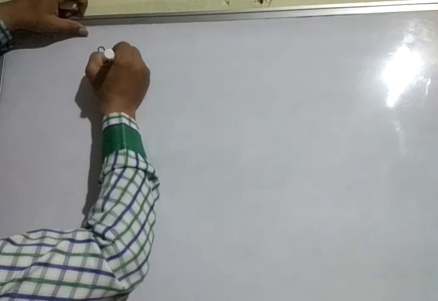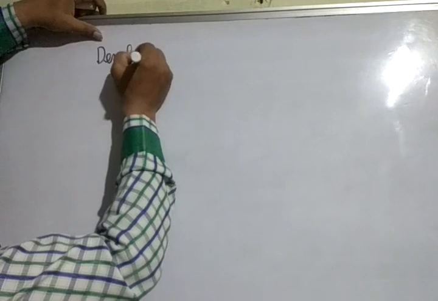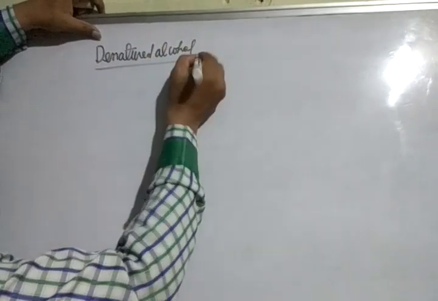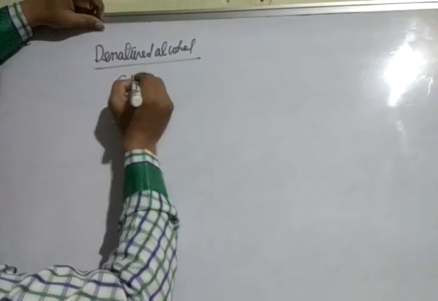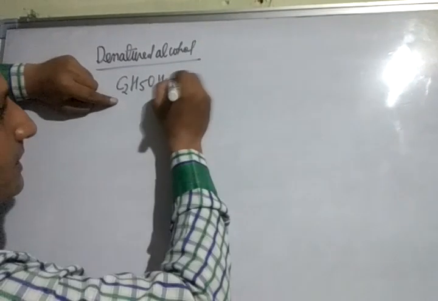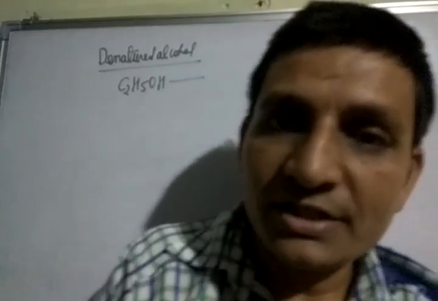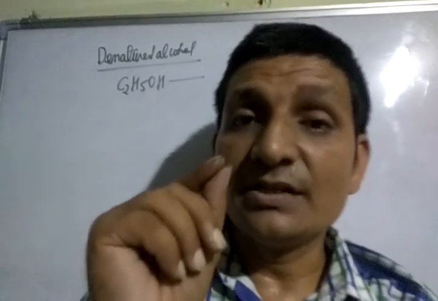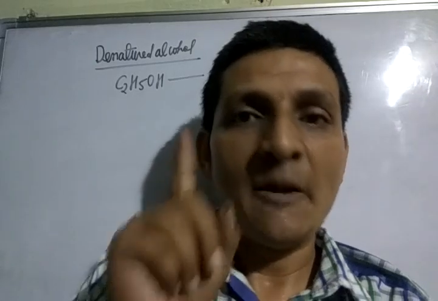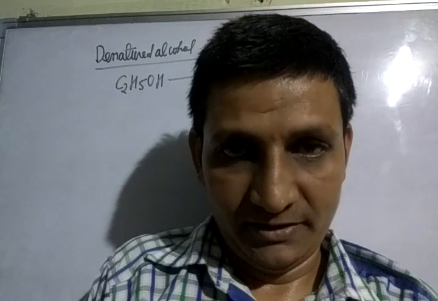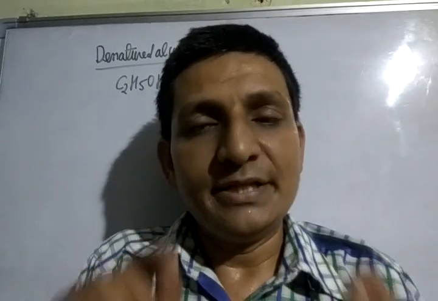Ethyl alcohol, you know very well, is generally used for drinking purposes. I am telling you an easy way. This is ethyl alcohol, C2H5OH. Ethyl alcohol is made unfit for drinking by adding some poisonous substances. The poisonous substances are methyl alcohol, CH3OH, pyridine, and copper sulfate. It is called denatured alcohol.